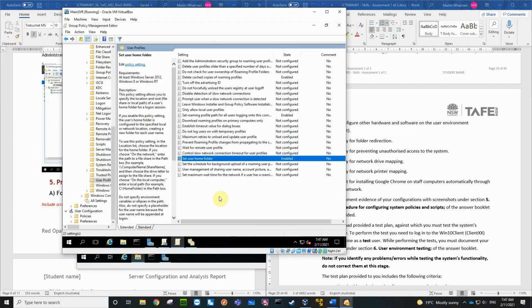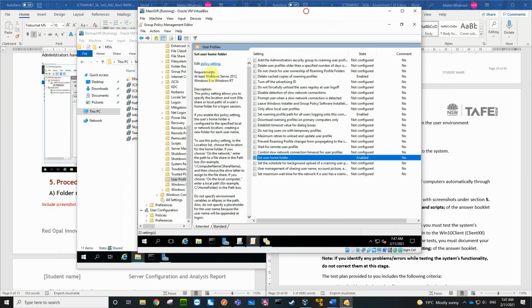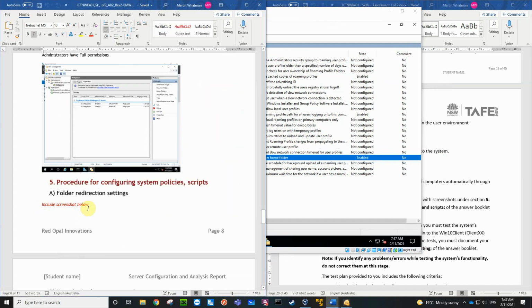So I've now created a drive H for all users that log into domain computers, which is their home folder, which is in the distributed file system. Okay, so they can put stuff there if they want to. So we probably need to look at the folder redirection.